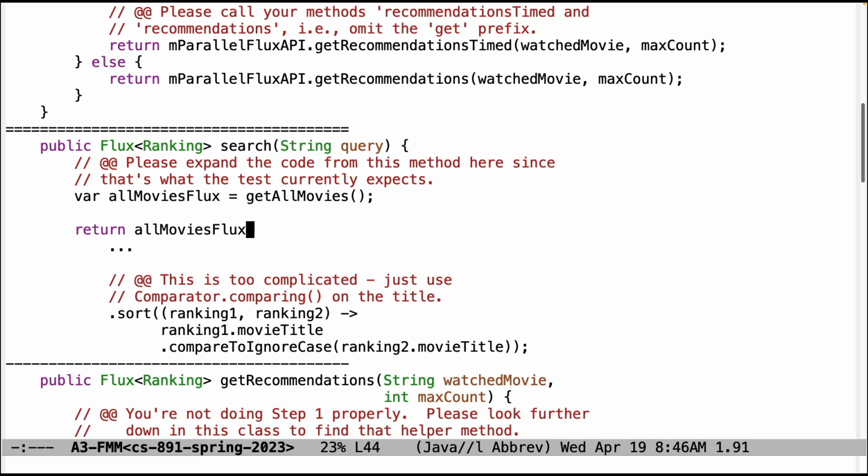Likewise, this complicated comparison is too complicated. So replace this with a using comparator.comparing and then use the get title method reference. That'll be a cleaner and more concise way to do the check.